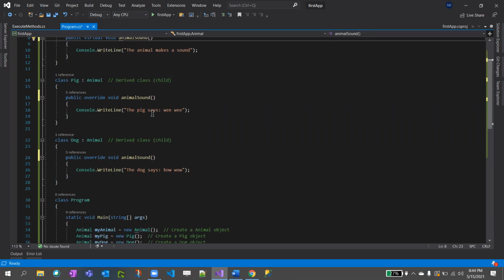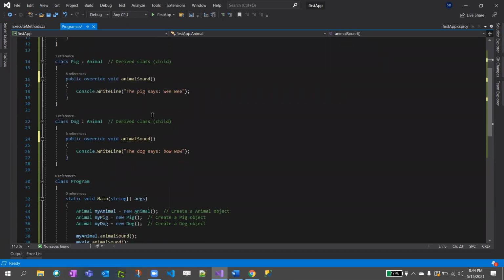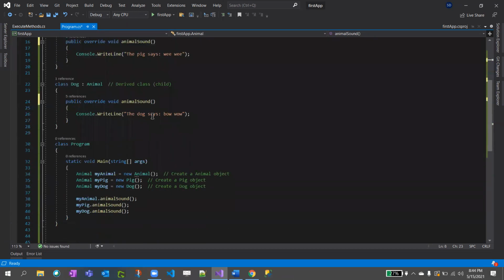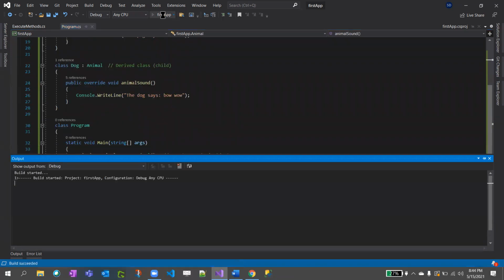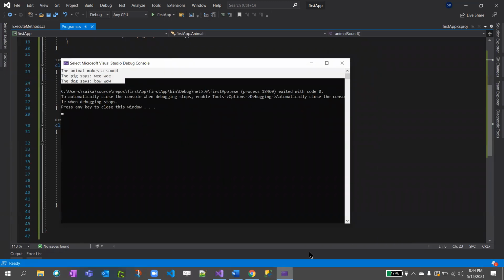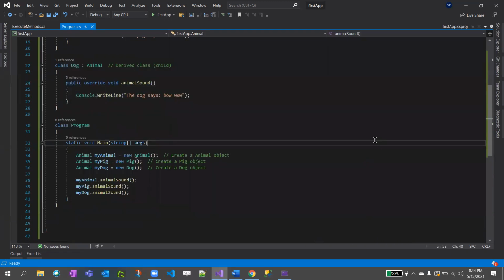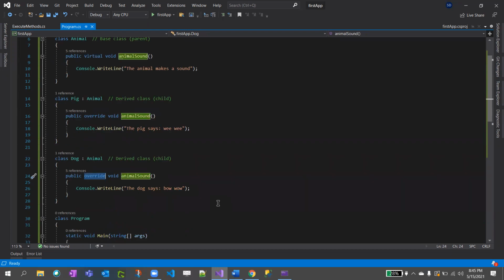Now tell me what will be the output. Pig says VV. See, this is called method overriding. With the previous example, I just made the parent class method virtual and the child class method override. That's it.